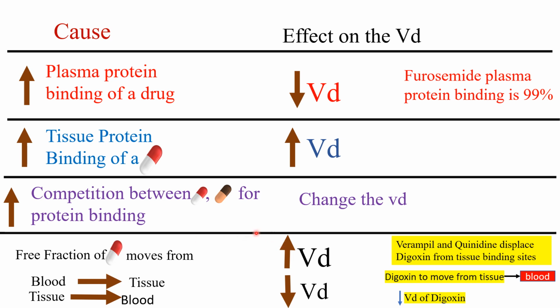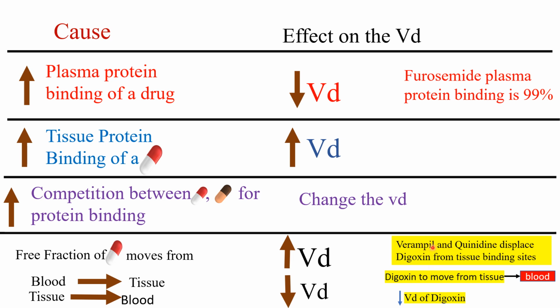Both are in equilibrium. For example, if a drug passes from tissues to the blood, it decreases the VD. Verapamil and quinidine displace digoxin, which is already bound to tissue binding sites, like the heart.